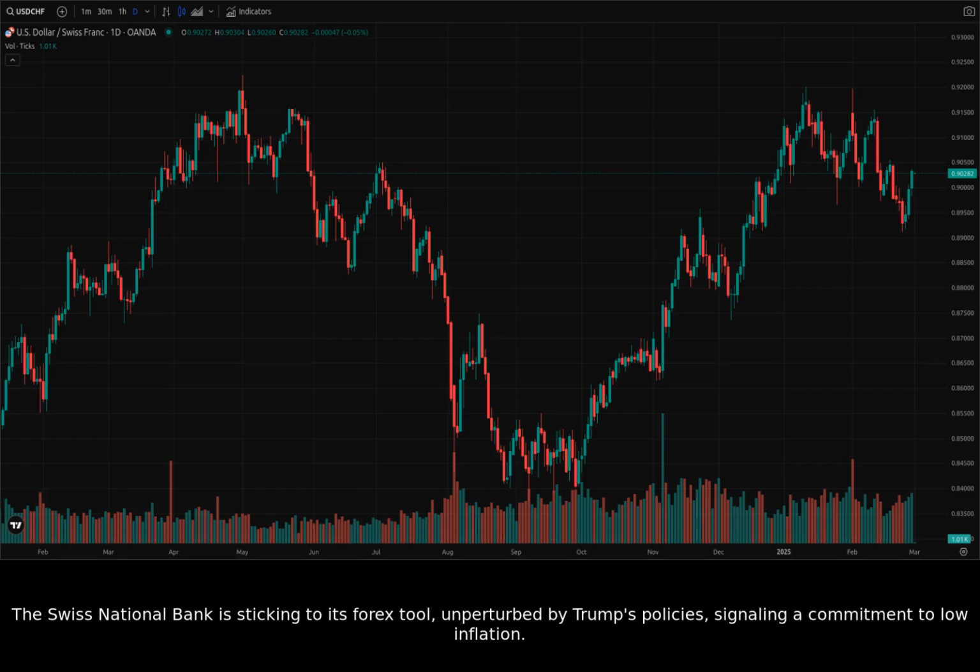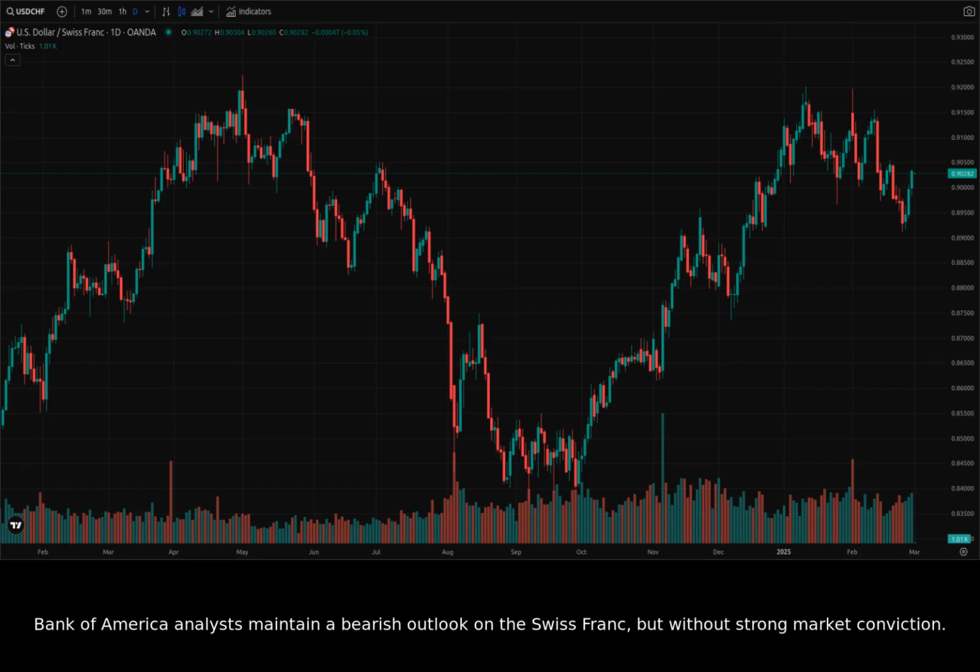The Swiss National Bank is sticking to its Forex tool, unperturbed by Trump's policies, signaling a commitment to low inflation. Bank of America analysts maintain a bearish outlook on the Swiss franc, but without strong market conviction. Now, let's move to the chart data and see how these events correlate with price action.